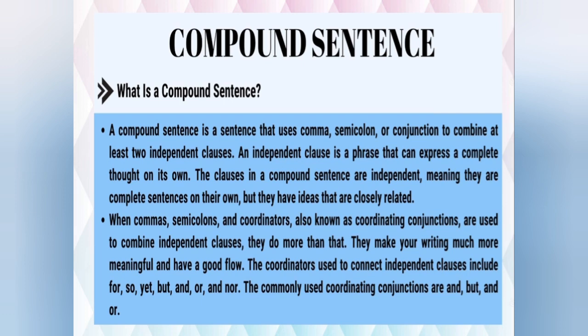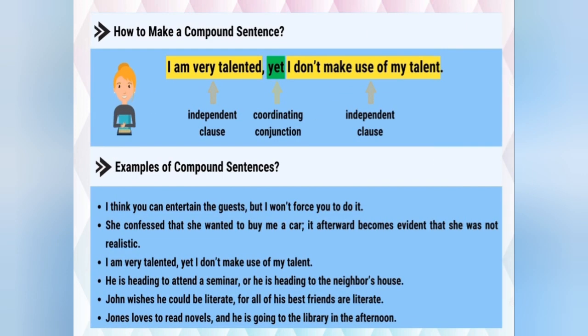The coordinators used to connect independent clauses include, again, FANBOYS: for, so, yet, but, and, or, and nor. The commonly used coordinating conjunctions are and, but, and or. These three are very common. Generally, we use only these three in our sentences, but you should know all these coordinating conjunctions. Understood? Now see some examples over here.